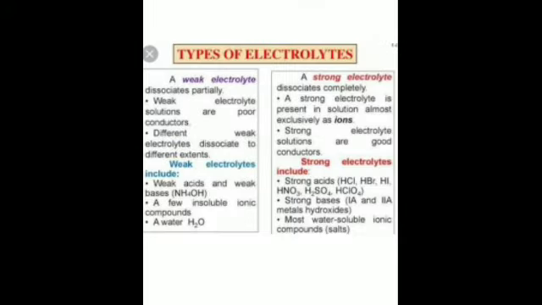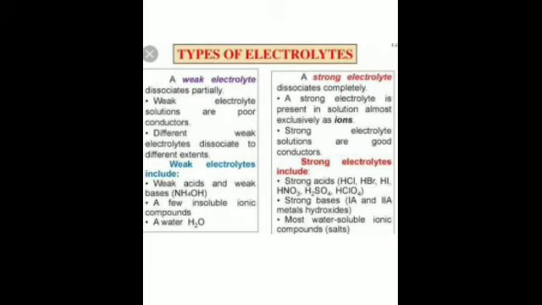When I was telling you about electrolysis, I told you that an electrolyte is a chemical compound that conducts electricity by dissociating into ions when dissolved in a solvent. For instance, when sodium chloride dissolves in water, water is the solvent for sodium chloride. It becomes an aqueous solution of sodium chloride and starts dissociating into ions when electricity is passed through it. So it is an electrolyte: a chemical compound that conducts electricity by dissociating into ions when dissolved in a solvent.